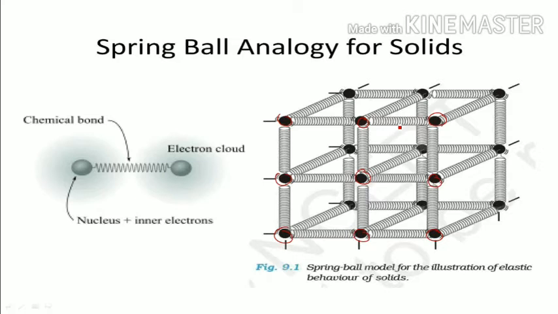If you disturb any atom, for example, if I apply a force on this particular atom, what happens? It changes its position. Whenever it changes its position, the forces between this atom and neighboring atoms change. If you remove this force, immediately because of these forces, this atom will come back to its original position. So by this model we can easily conclude how solids exhibit elastic behavior.